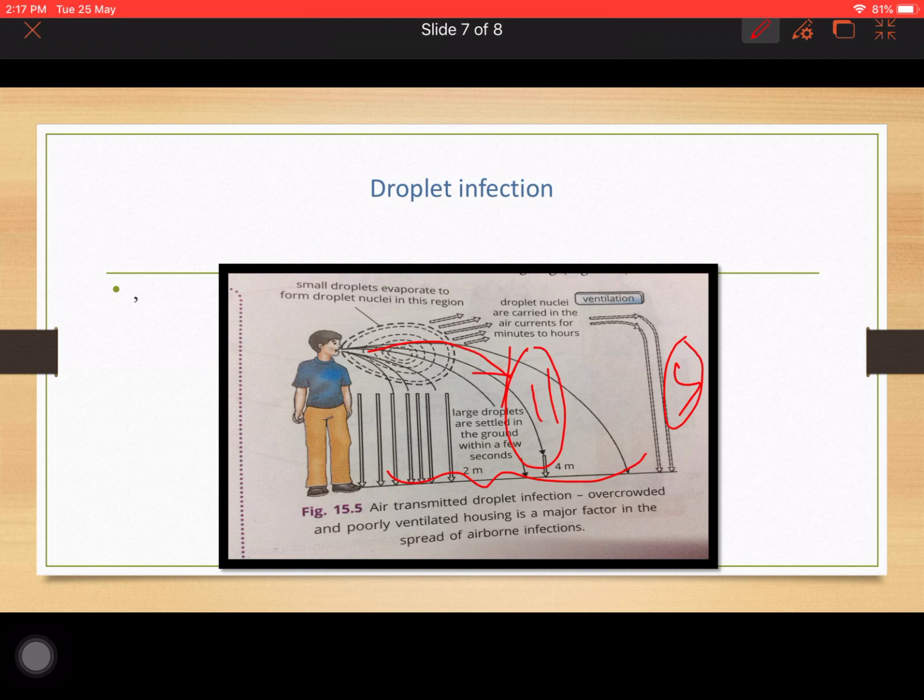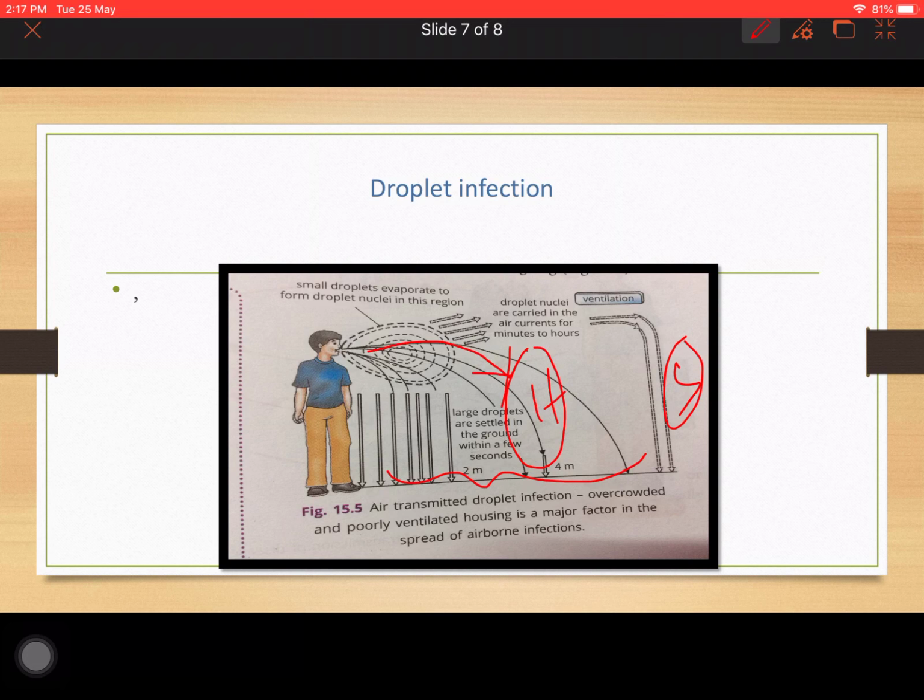If a healthy person is standing within this distance, he or she is not safe. The droplets will come and get deposited on the body, might be on my eyes, on my nose, on my mask. And if I am not wearing any mask, the droplets might enter my nose or my mouth, and my mucous membrane will have those COVID-19 viruses. This is why every now and then in news channels they tell us to keep a safe distance, social distancing is required. As it is a droplet infection, it is transmitted from one person to another through droplets.